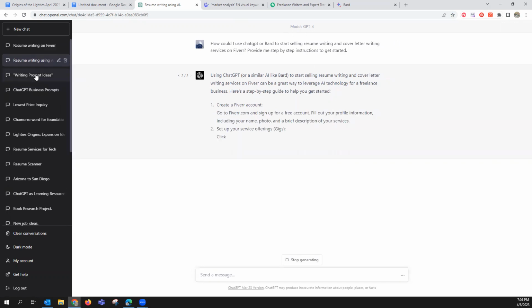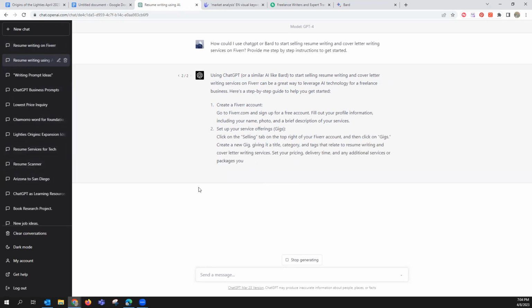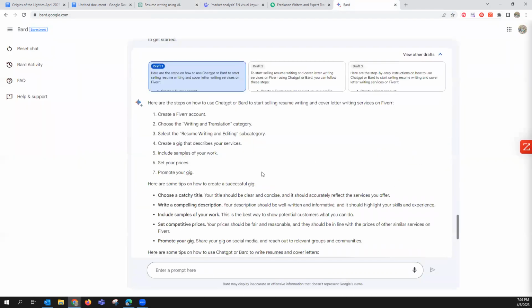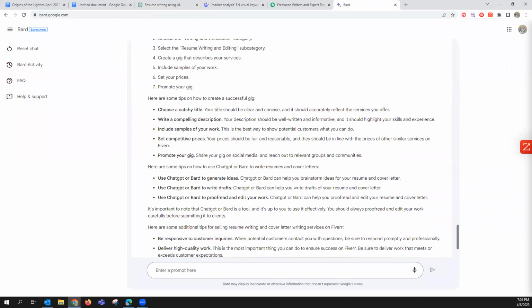And what I also learned in testing, while this is doing its thing, is you don't want to click on any of your other threads because it'll stop it in its tracks. It'll still go, but it has an error message, and I'd rather not have errors. So sometimes when it's taking forever, I'll just jump over to Bard and do that. So let's see what we want to run with this.